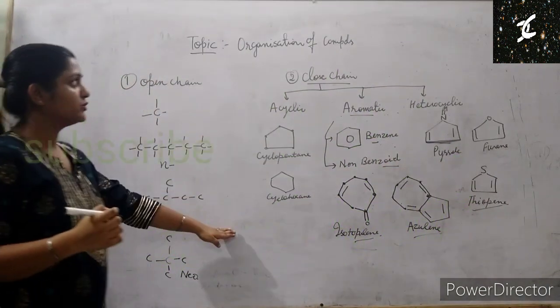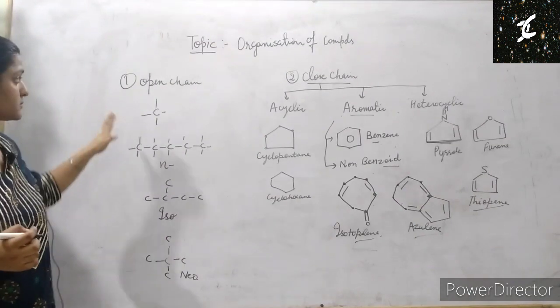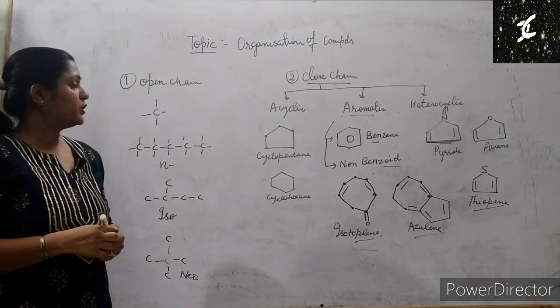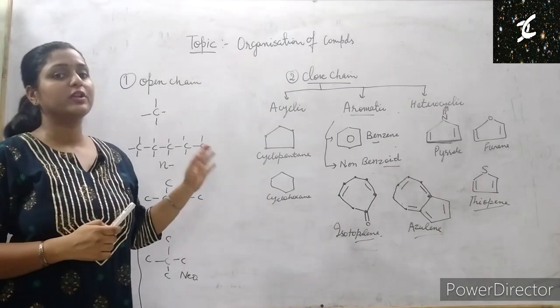These are the organization of organic compounds. Is it clear to you? Okay, in tomorrow's lecture we'll study about the functional group.